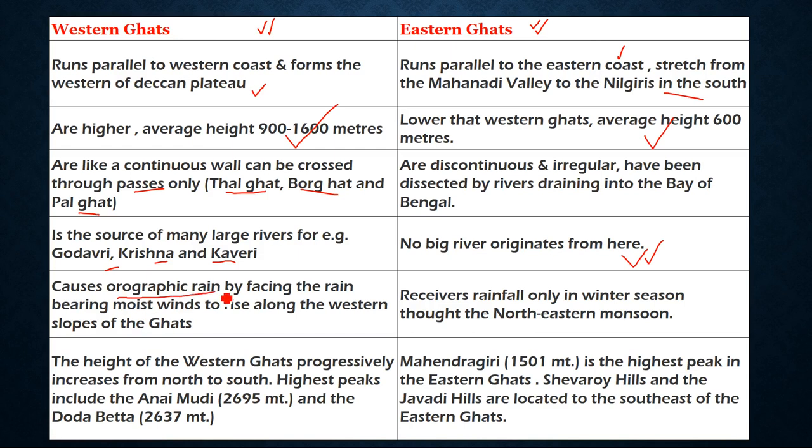The Western Ghats cause orographic rainfall by forcing the rain-bearing moist winds to rise along the western slopes of the Ghats. What is orographic rainfall? I'll just explain here. If this is the mountain, when the wind gets cooled and condensed, it cannot go to this side because it is blocked by the mountains. So it will give rainfall to this area.